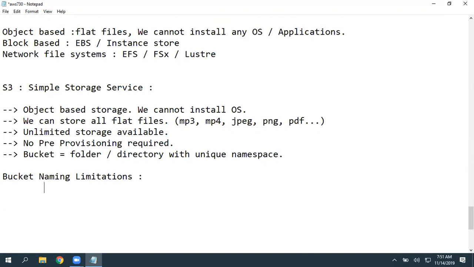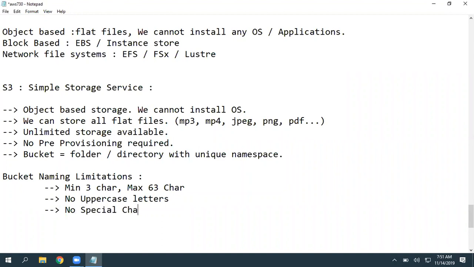Whenever you are creating a bucket, you must follow this. Name minimum 3 characters, maximum is 63 characters in length. No uppercase letters. We will not accept any uppercase letter. And no special characters. It accepts hyphens, I believe, but not any special characters.